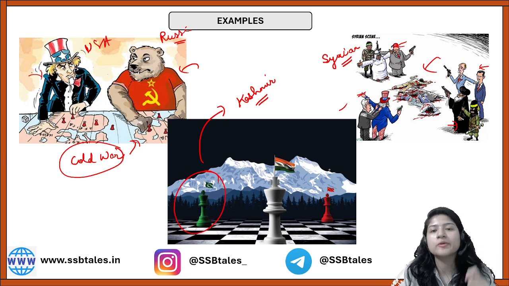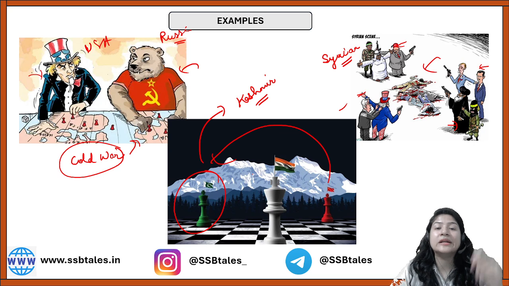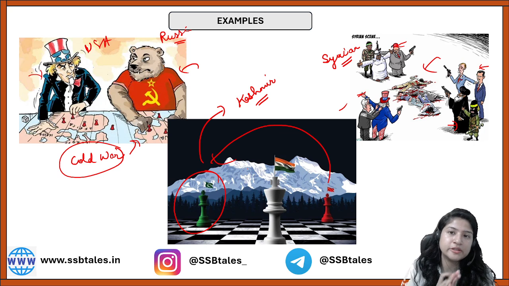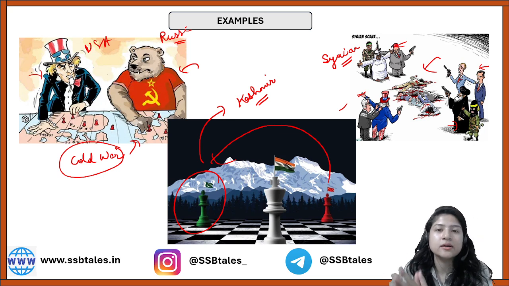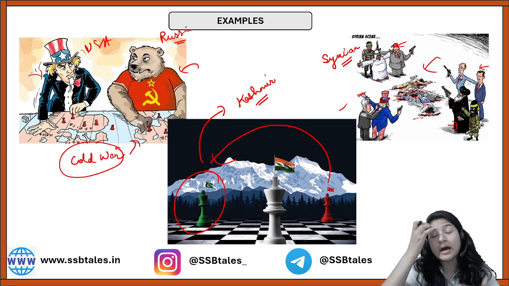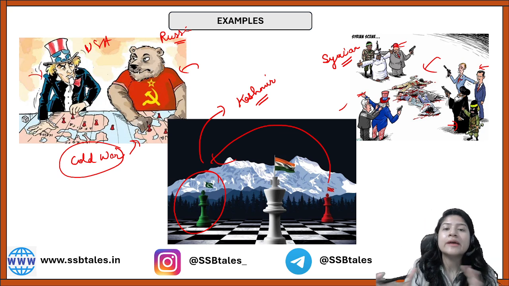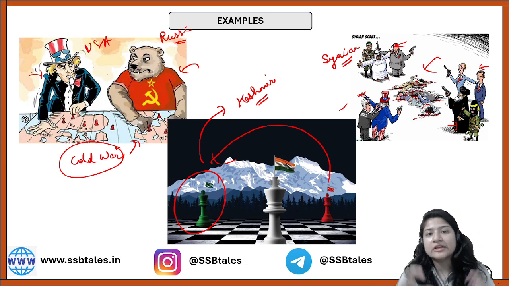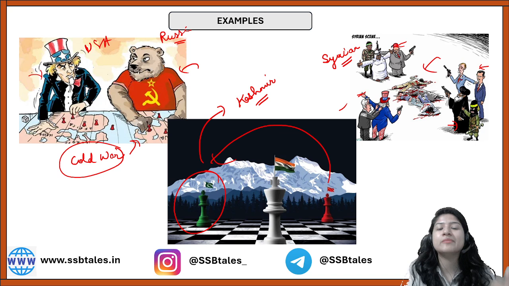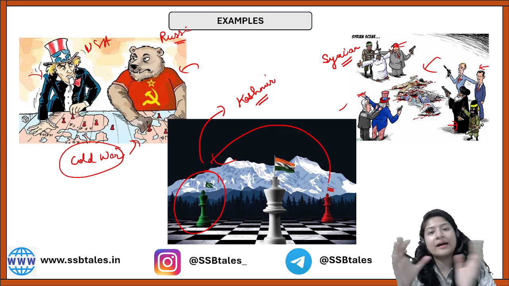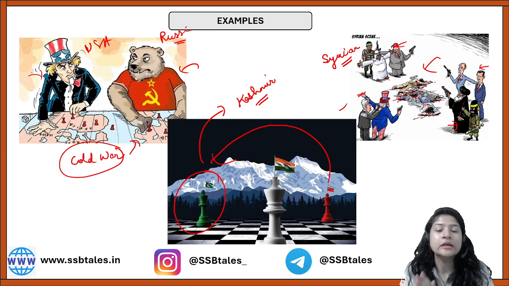And in fact if you talk about China also, China is investing a lot in Pakistan, right? It is building infrastructure in Pakistan. It is helping with, you can say, the military development there, the armed force development over there. Why is it doing all that? Because Pakistan ultimately is going to utilize whatever weapons have been bought, whatever financial help has been given, to attack us, right? So that is why this case can also be seen as a proxy war. Okay, so these are some of the examples I've given.